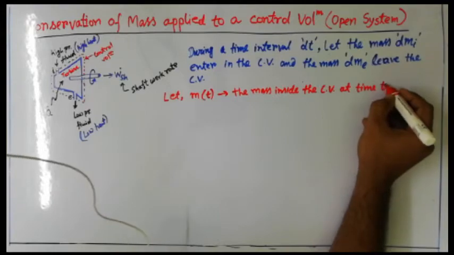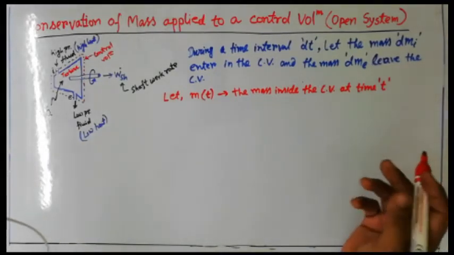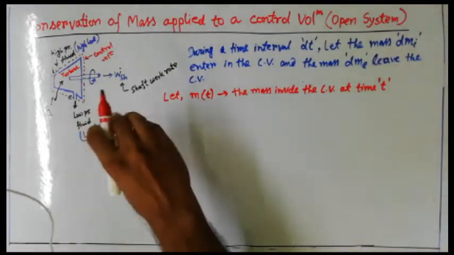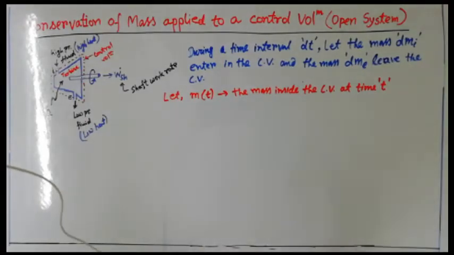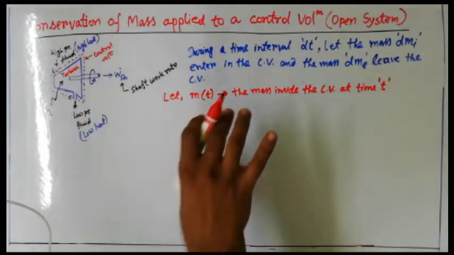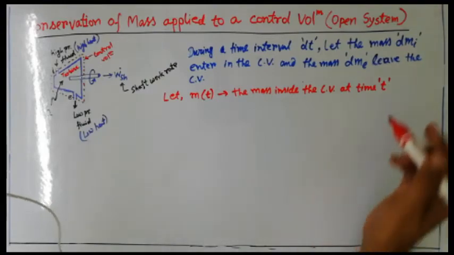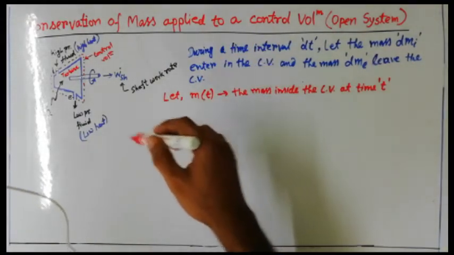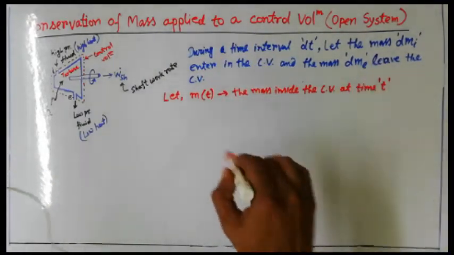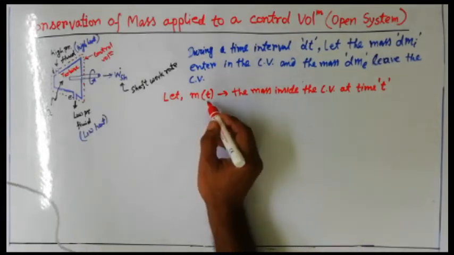That means at time t, whatever amount of mass is actually inside the control volume, inside the turbine, is existing there. mi means that which is coming in, me means coming out, and mt means at time t, at a particular time.